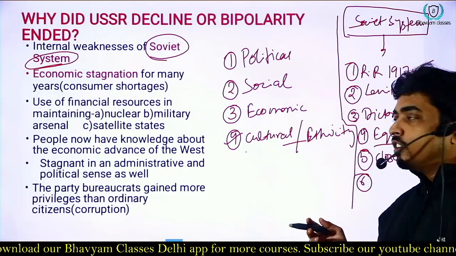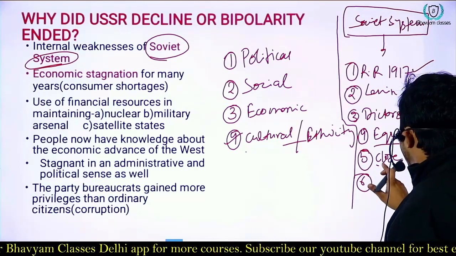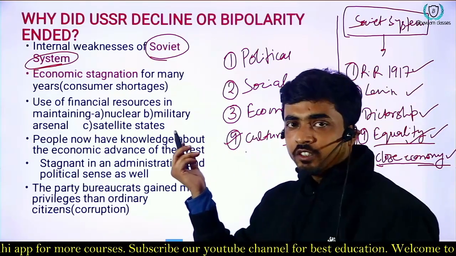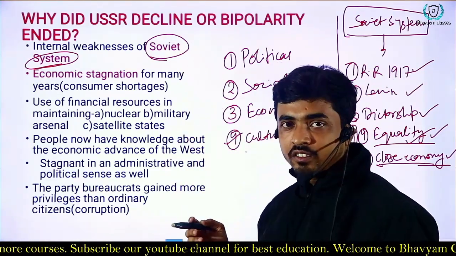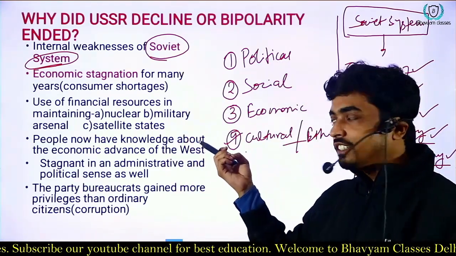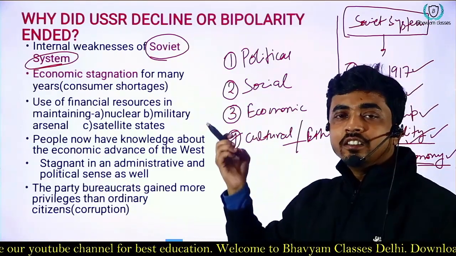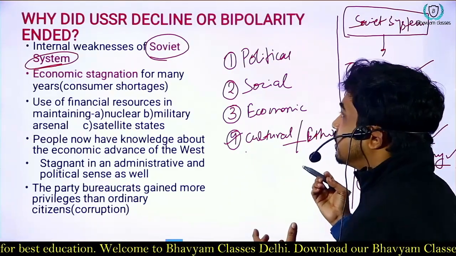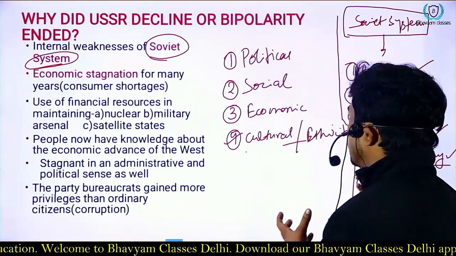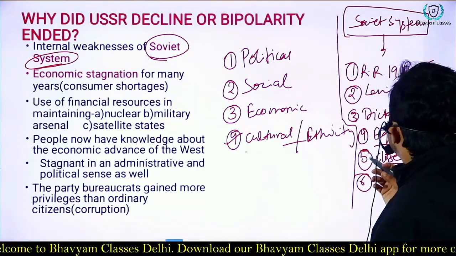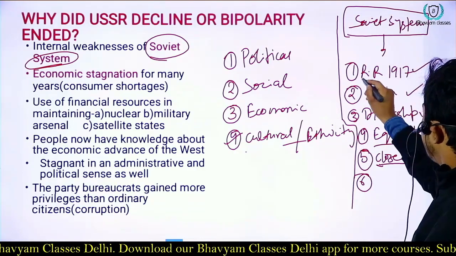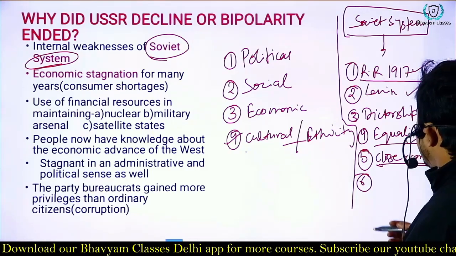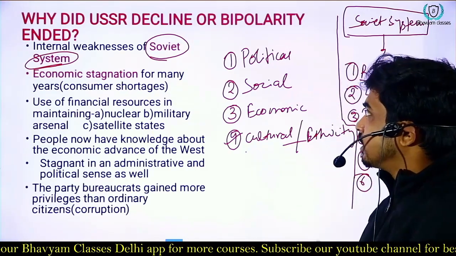Apart from that, we also need to look at the meaning of the word Soviet. In the last class I said that the meaning of Soviet is a conglomerate, or group of countries, that were established after the Russian Revolution of 1917. So the Soviet system developed after the Russian Revolution of 1917 by Lenin. So this was all about the Soviet system.